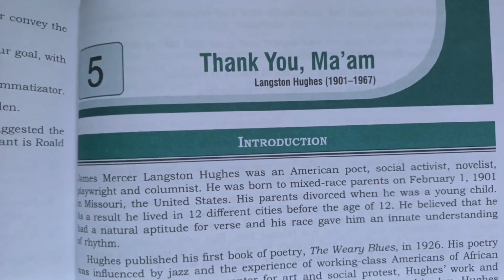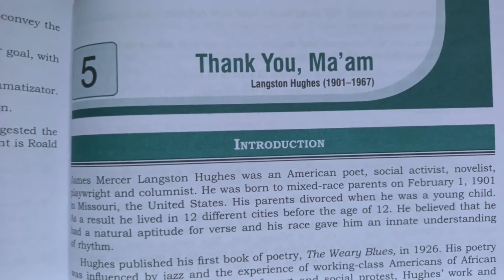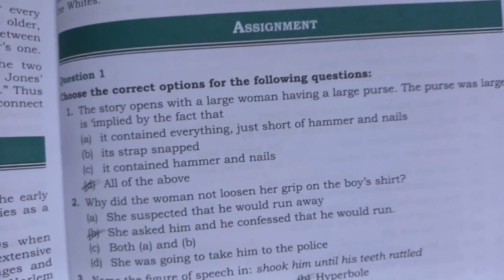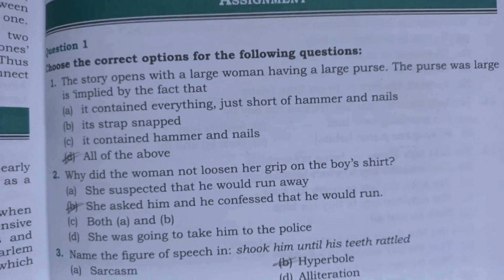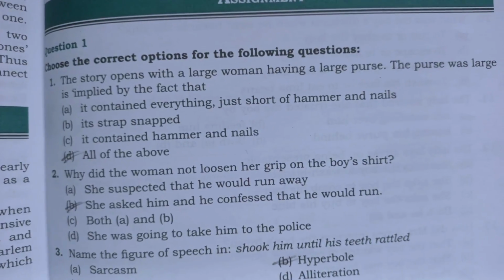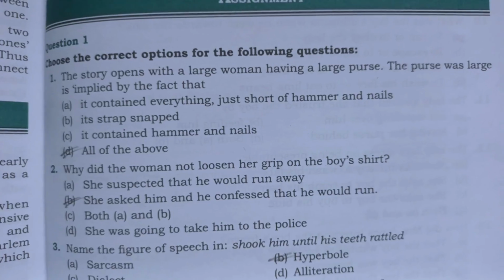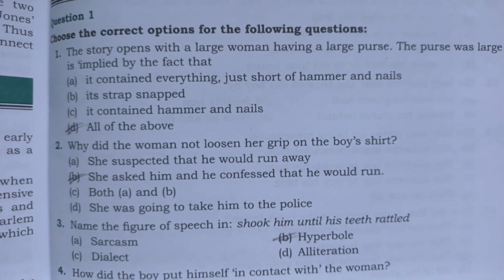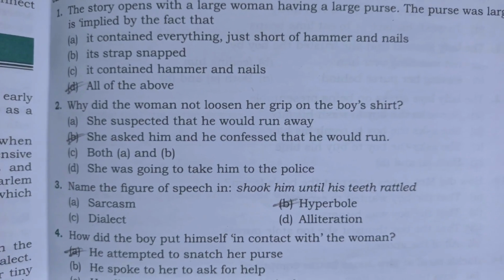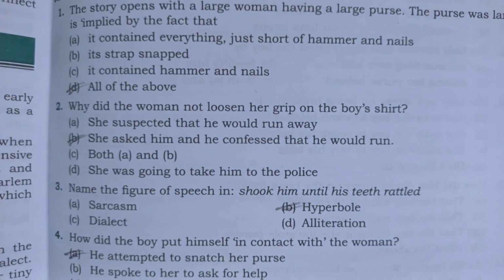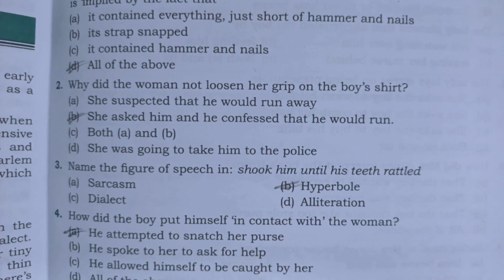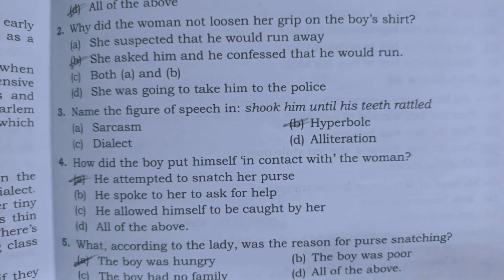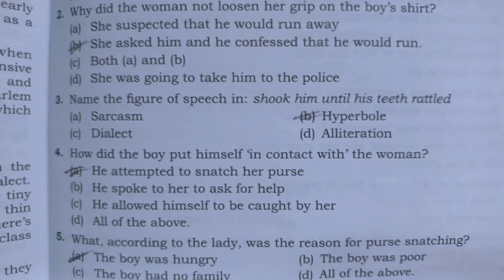Next, chapter 5. So, here let's solve the given assignments. So, here is the assignment, and here choose the correct options for the following questions. So, the first one, the story opens with a large woman having a large purse. The purse was large is implied by the fact that, so here option D is correct. Second, why did the woman not loosen her grip on the boy's shirt? So here option B is correct. Number 3, name the figure of speech in shook him until his teeth rattled. So here option B is correct.